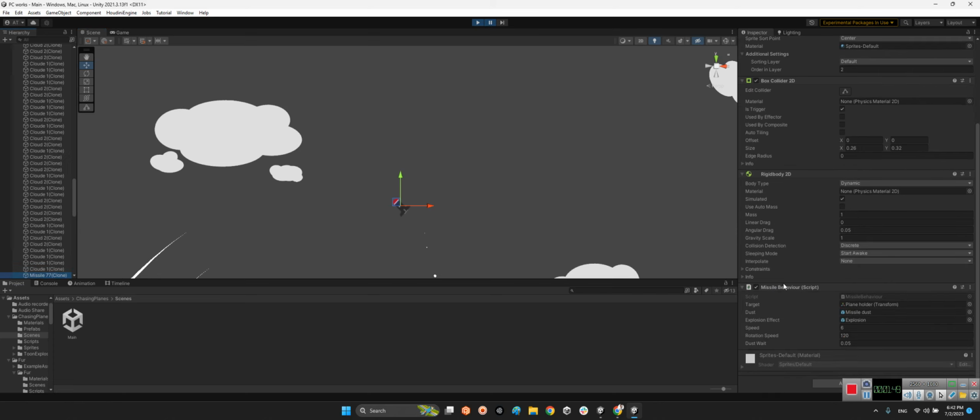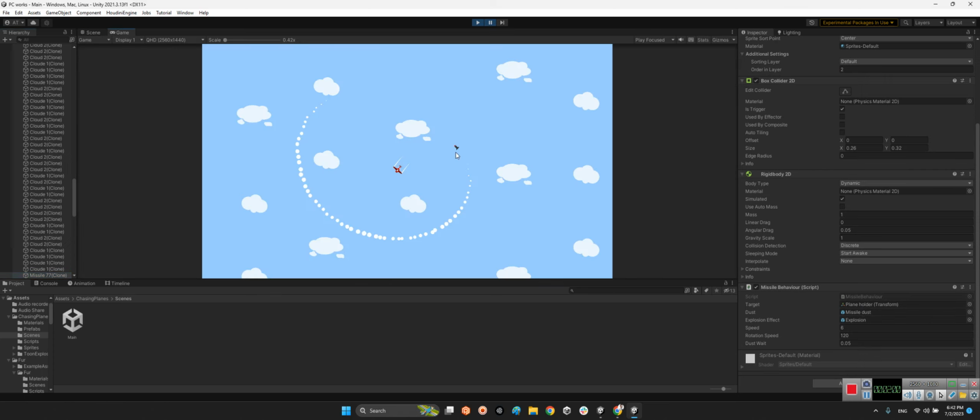Here we have missile behavior, and the missile target is placeholder and plane holder, and the missile dust for the actually these dusts and smokes behind the missile, and explosion effect here, and we can change the speed and rotation speed, actually the velocity of the rotation of the missile, we can change it here.